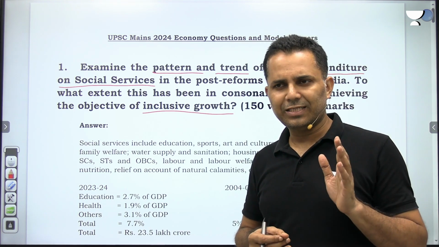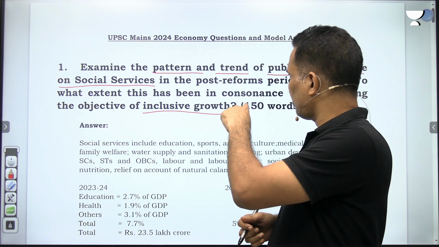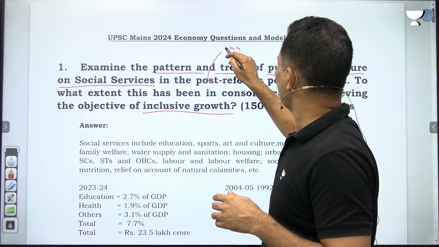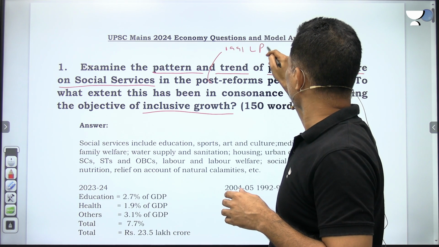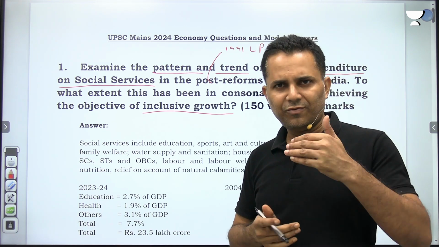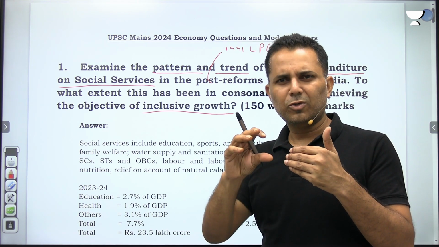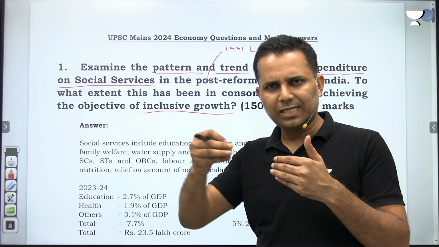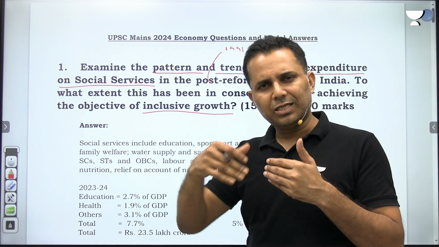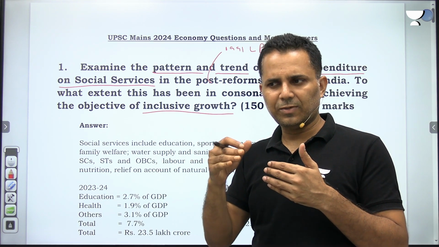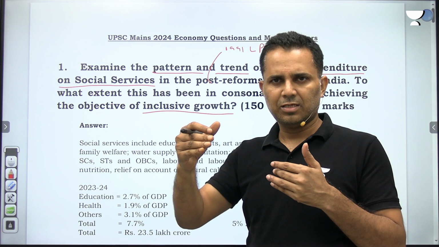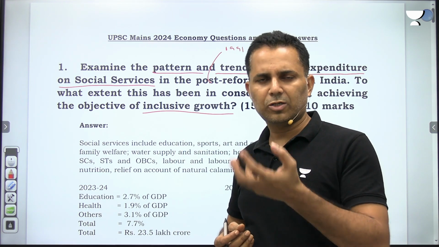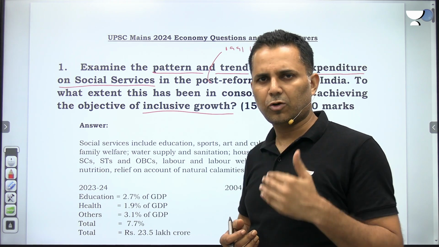So what you should have in mind is that this is talking about the reforms, meaning the 1991 LPG reforms. When we implemented the LPG reforms, the economic growth, before that, was around 4-5%. Post reforms, the growth slightly started increasing. So we increased the expenditure on social services, but the expenditure did not increase immediately, right? Slowly it started increasing, because when the government's budgetary resources increased, the government got more resources, and then they were able to spend more on social services.